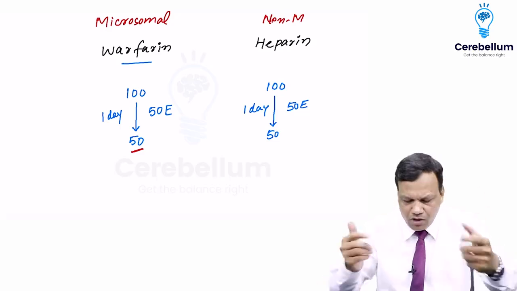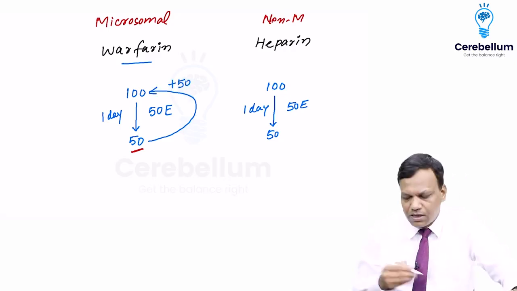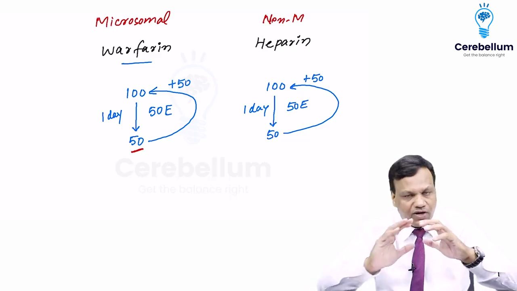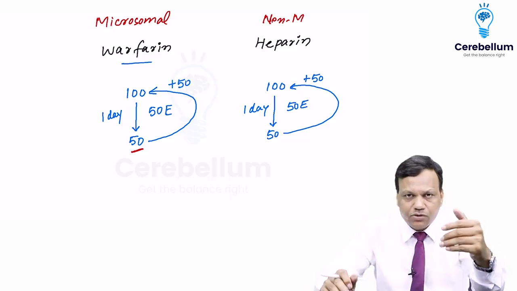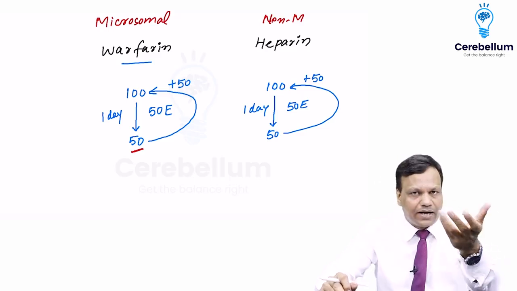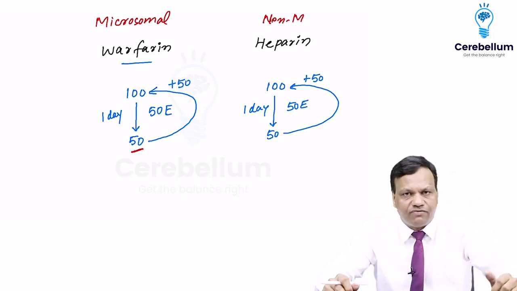So what will we do? We will give 50 more. So when we give 50 more, they become 100. Again the action comes. Here also we do the same thing. We give 50 more, they produce the same action. So what we are doing, we are giving 100 molecules. After one day, they remain 50. So we give 50 more, they become 100. Again, they work, they become 50, they will become 100 when we give 50 more.